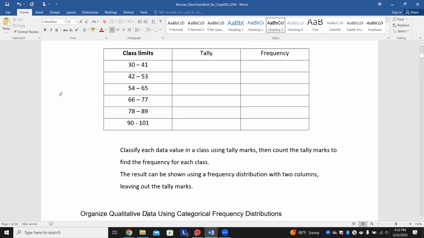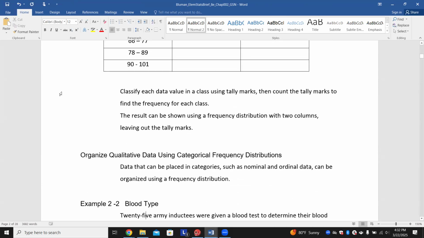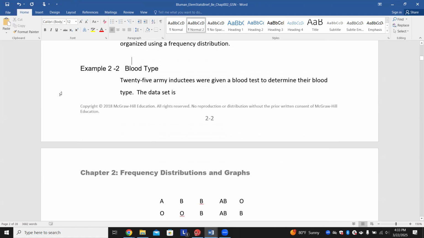All right, so classify each data value in a class using tally marks, then count the tally marks to find the frequency of each class. The results can be shown in a frequency distribution with 2 columns, leaving out the tally marks itself. So you don't have to do tallies, but definitely helps, especially when there's a lot of data.